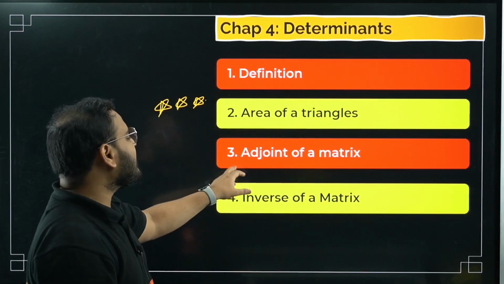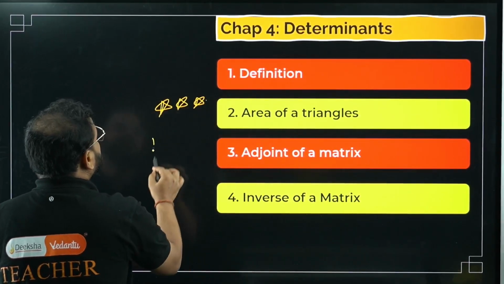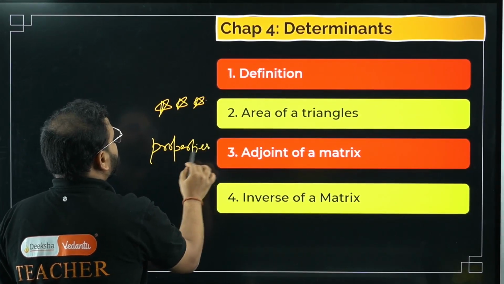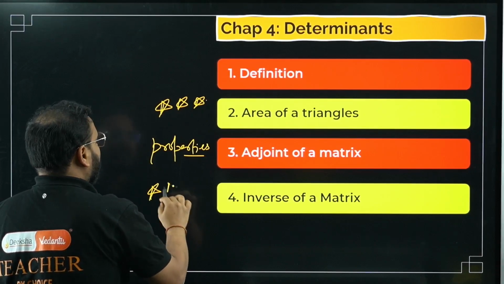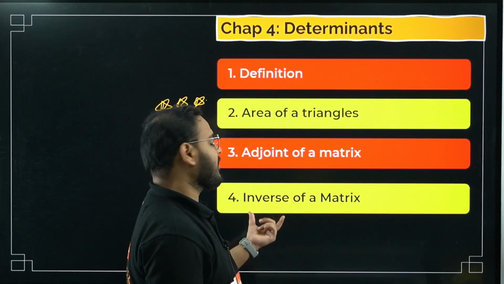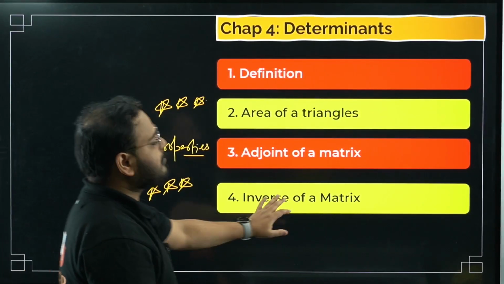Adjoint of a matrix itself doesn't come usually. There's a property, and properties based questions can come on this, but usually finding inverse will come. And when this question is coming, bacha, you will be using adjoint anyway. So this is very, very important. It's a must do question.